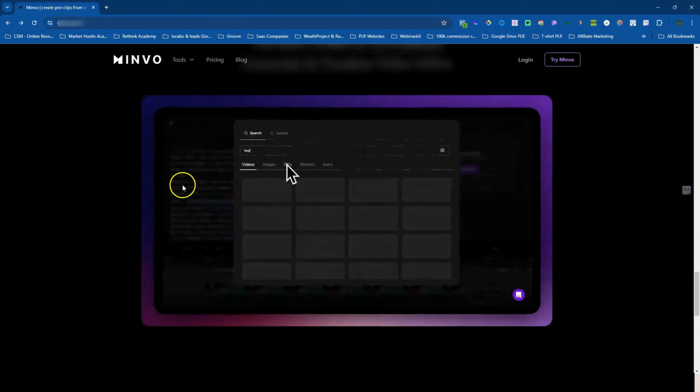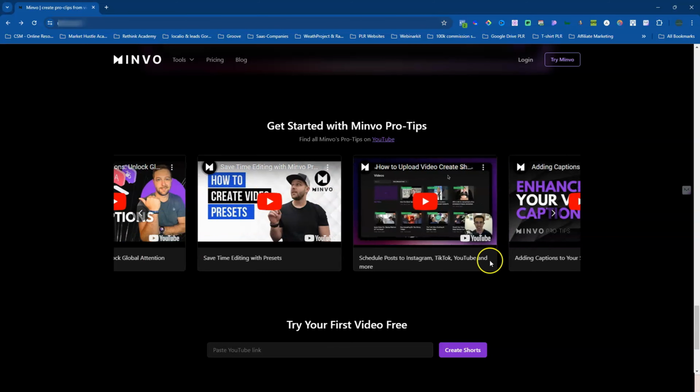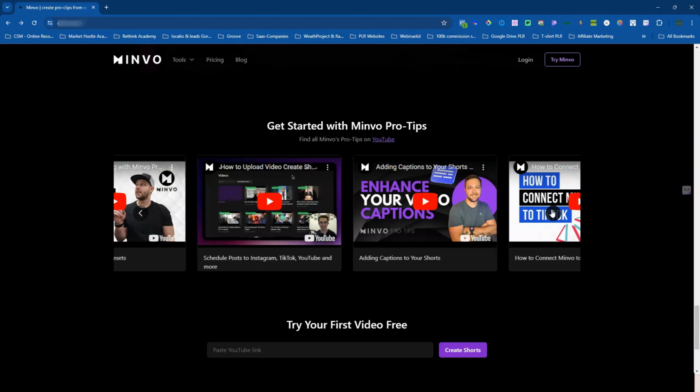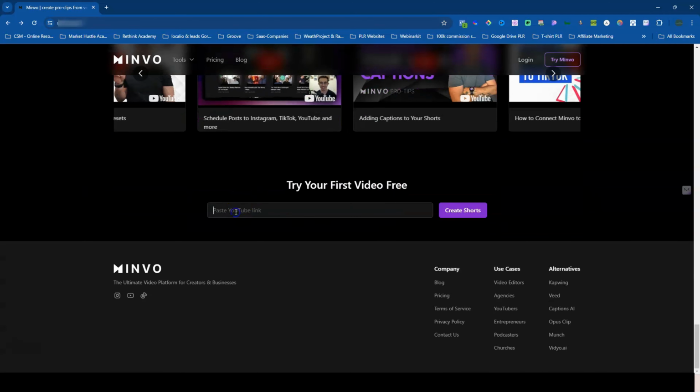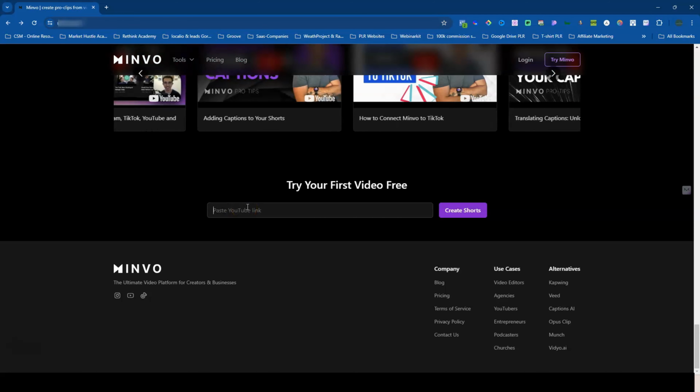So you can see they also have their B-rolls here, which they could add. And then down here are actually videos of different creators who have spoken about the tool. And even further down below that, you do have the option of actually trying this tool out for free. They're encouraging you to come in here and just simply paste the YouTube video that you've created and see how this tool works. Let's go back up.